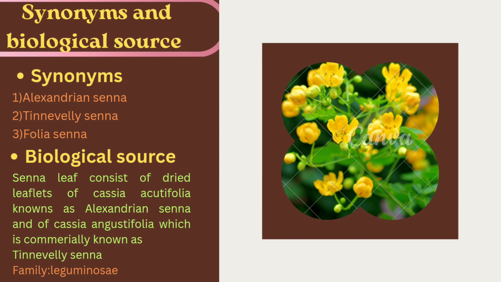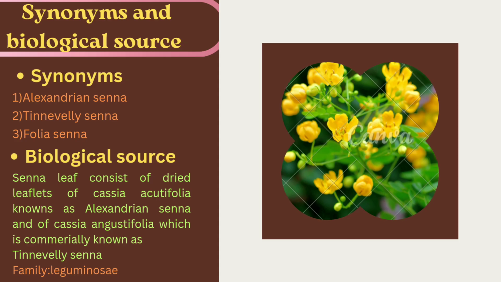The synonyms which are widely used for Senna are: first, Alexandrian Senna; second, Tinnevelli Senna; and third, Folia Senna. The next part is the biological source, that is, which part of the plant is used. Senna leaf consists of the dried leaflets of Cassia acutifolia, known as Alexandrian senna, and of Cassia angustifolia, which is commercially known as Tinnevelli senna, belonging to the family Leguminosae.